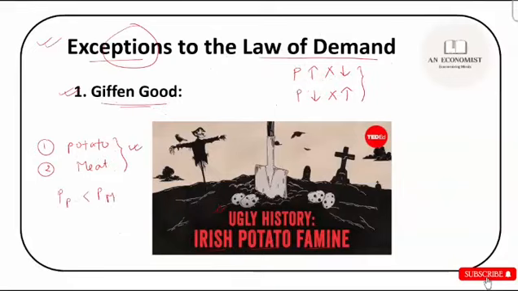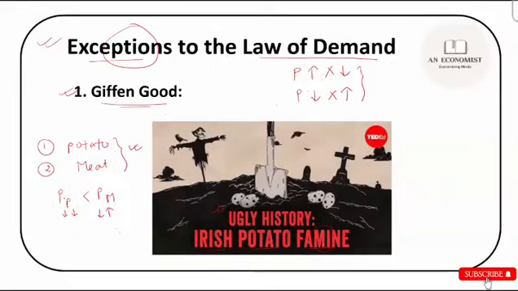Now what has been seen is that suppose both the price of potato and the price of meat fall. When this happens simultaneously, people would decrease their demand for potato and increase their demand for meat. So this is a very strange thing. You might think that okay, it's a famine situation and earnings of people were very low, so people might go for the cheaper good, right?